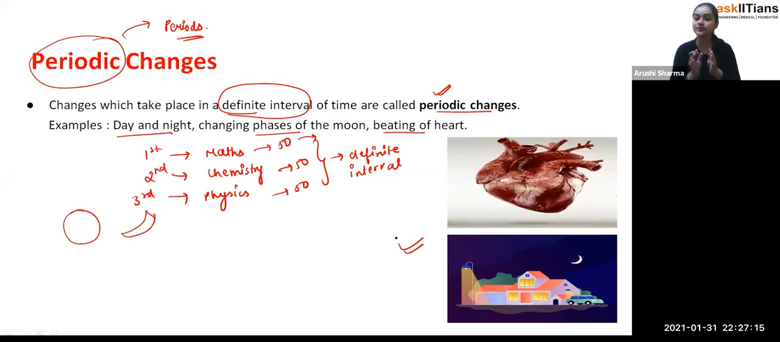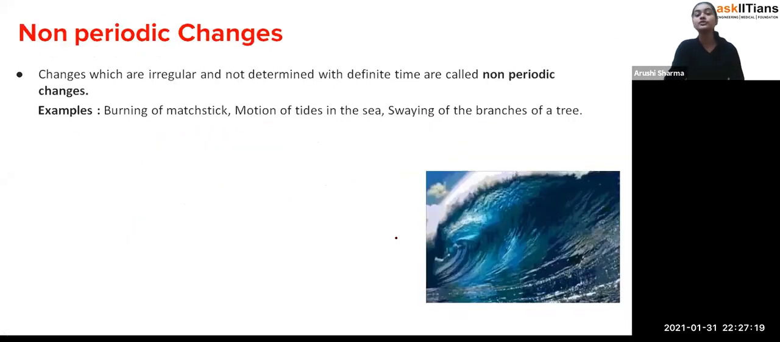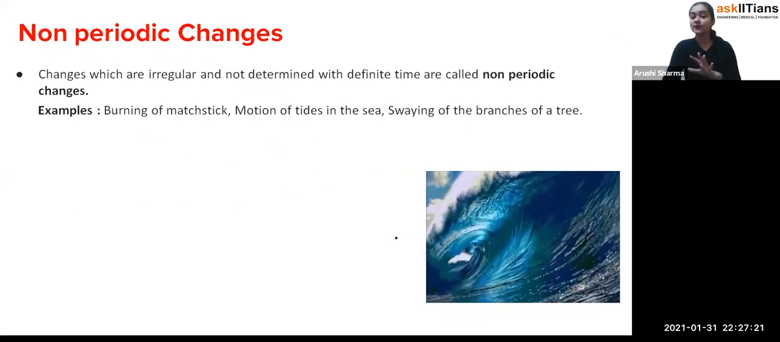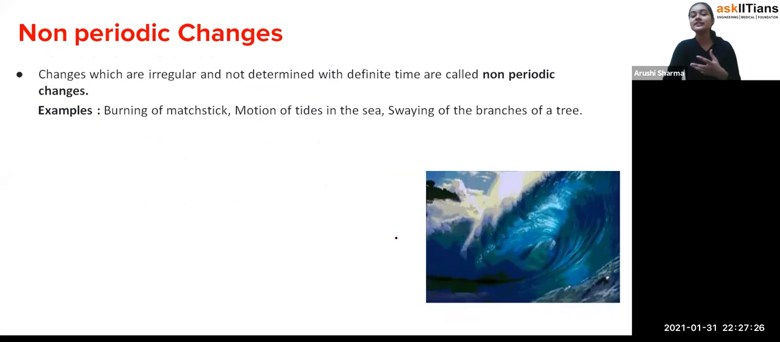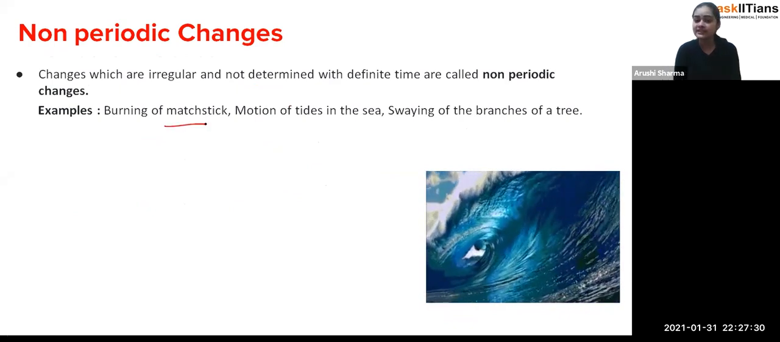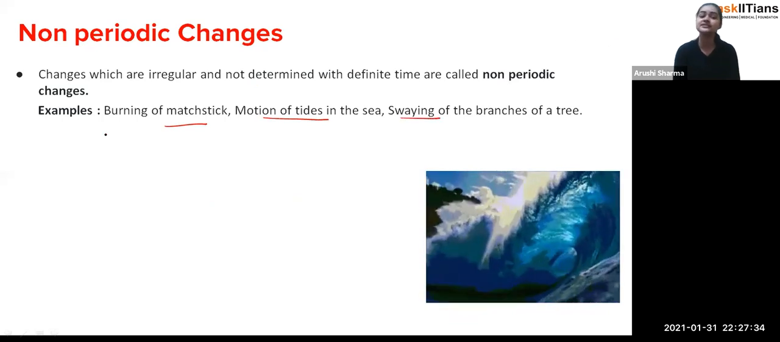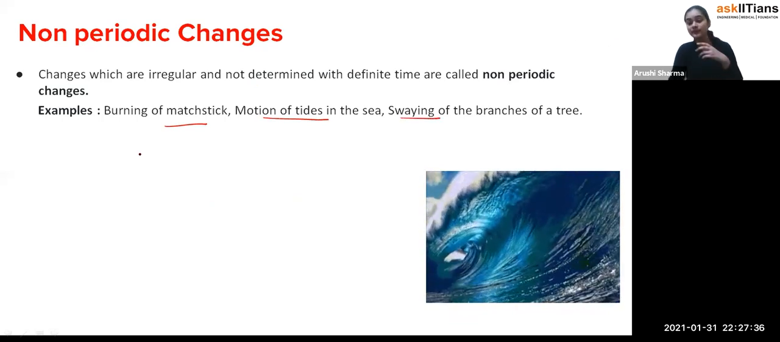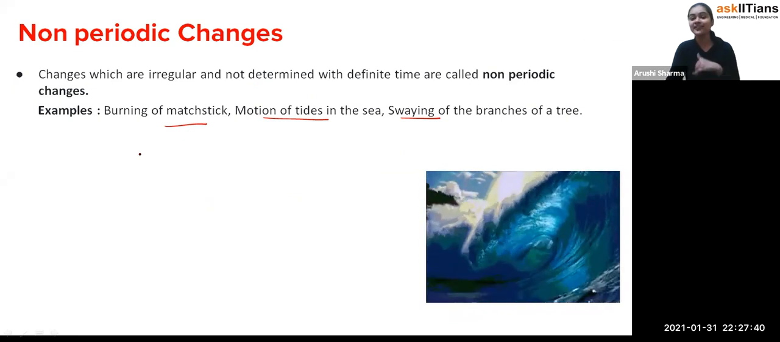Okay, and I hope you got this point. Now non-periodic, so such types of changes which are not having any definite time, we call them the non-periodic changes. Exactly, like burning of matchstick, motion of tides in the sea, swaying of the branches. So you can imagine, periodic is one which is having a definite time of interval. Non-periodic is one which is not a definite time.